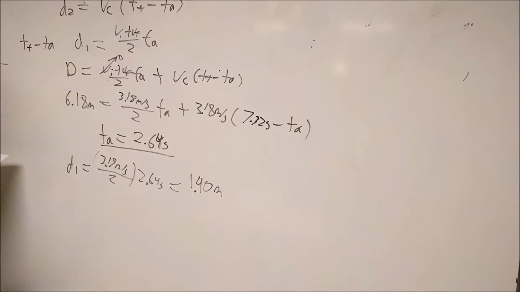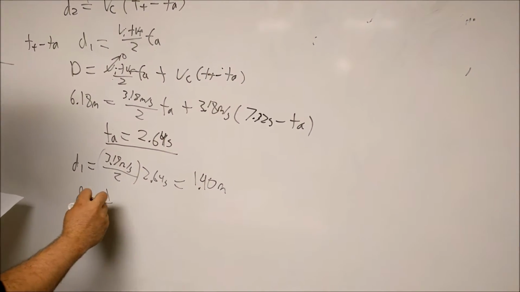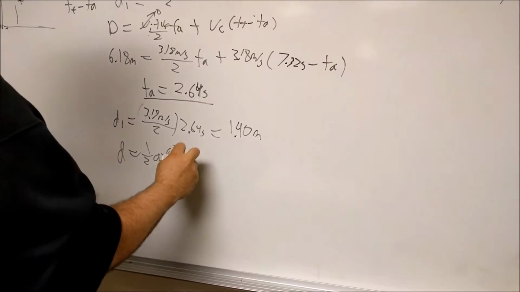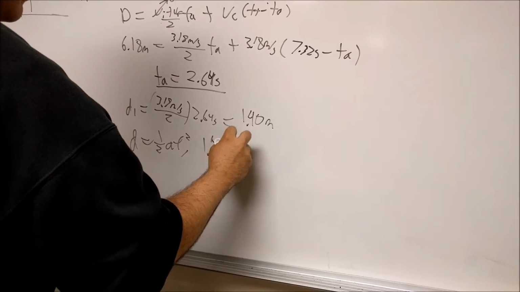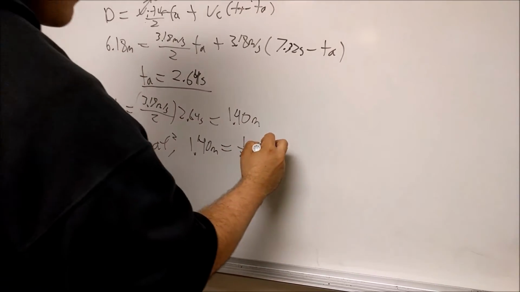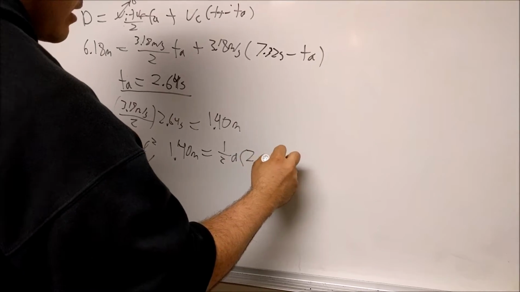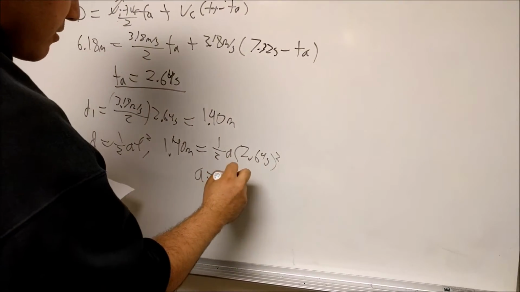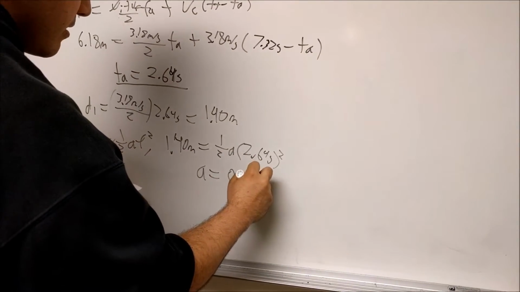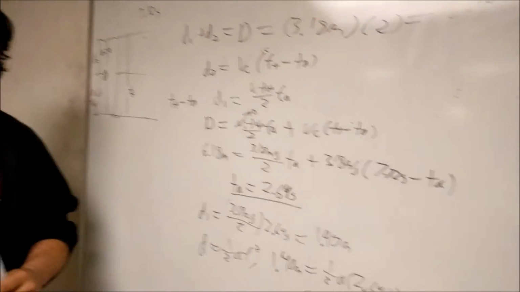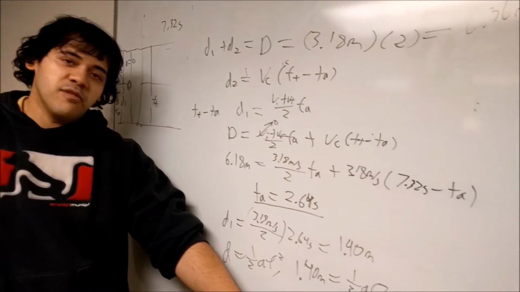Now, using the simple kinematics equation, distance equals 1/2 A T squared, 1.40 meters is equal to 1/2 A times 2.64 seconds squared. So A would be 0.401 meters per second squared. So the acceleration of our elevator is simply 0.4 meters per second squared.